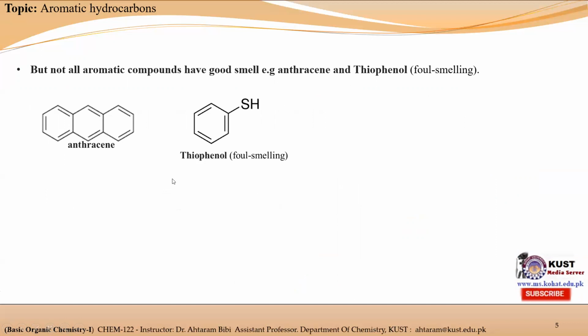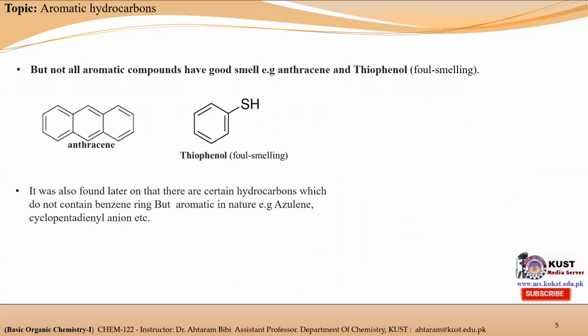The second point is that certain other aromatic hydrocarbons were discovered which were not derivatives of benzene, for example, azulene and cyclopentadienyl anion. These are not derivatives of benzene, but still they are aromatic. So the initial definition, that aromatic hydrocarbons were those which are derivatives of benzene and have a pleasant odor, is not applicable to anthracene and thiophenol, as well as to these non-benzene aromatic hydrocarbons.